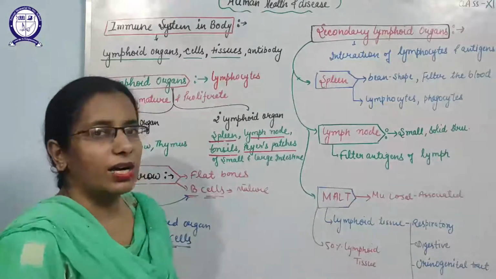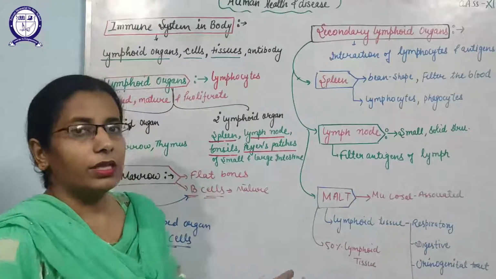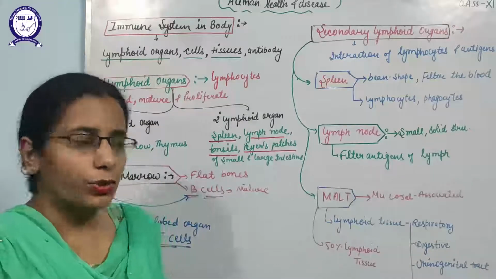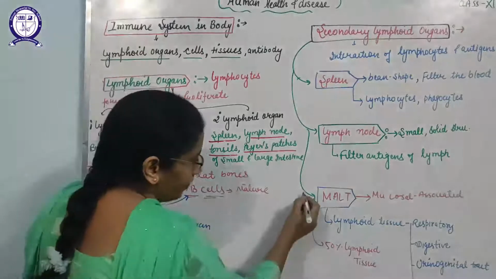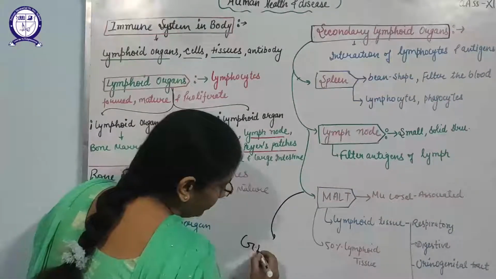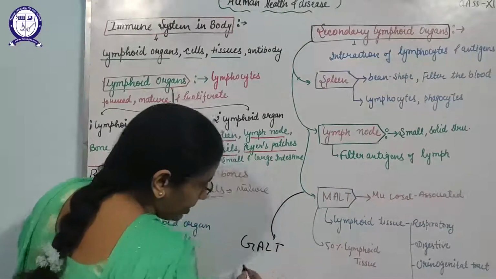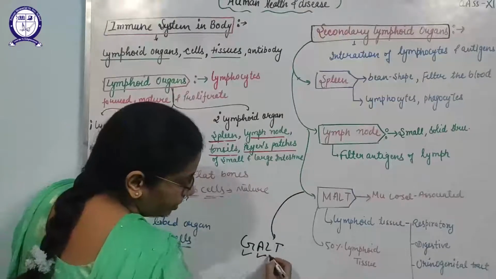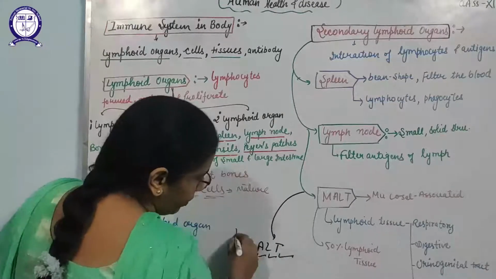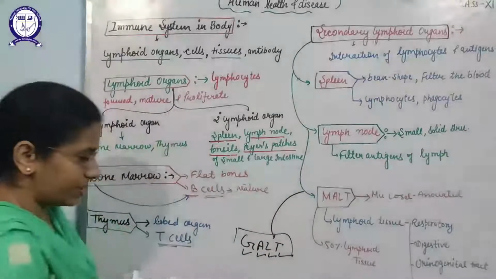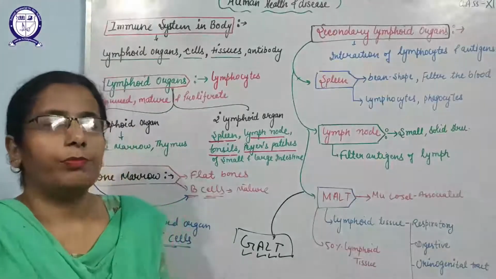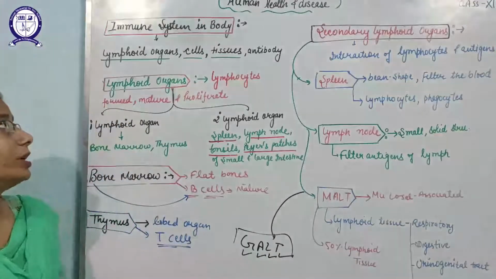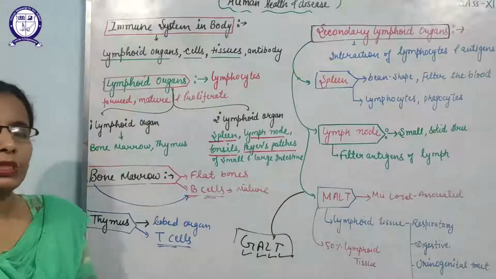Next is GALT. Like the MALT, it is gut associated lymphoid tissue, where the lymphoid tissue is present in the gut and traps the pathogens. So this is all about the immune system of the body.